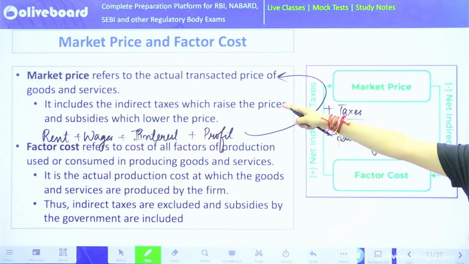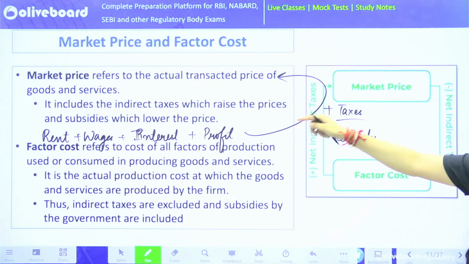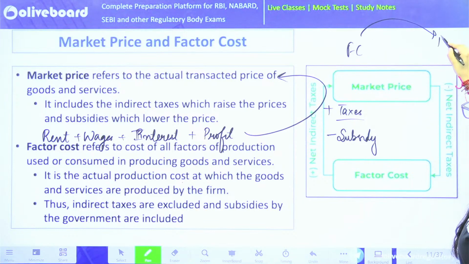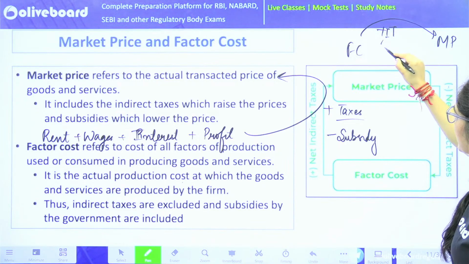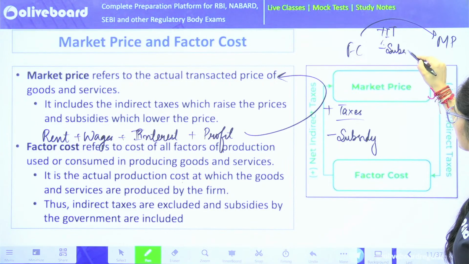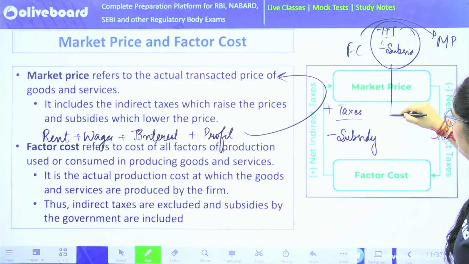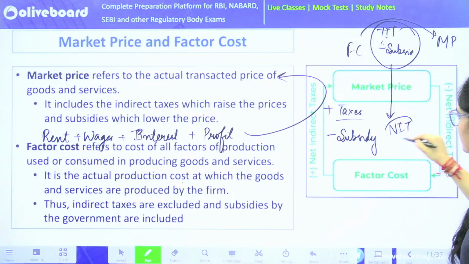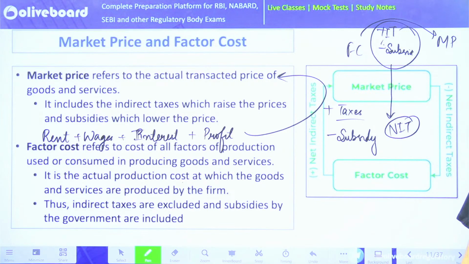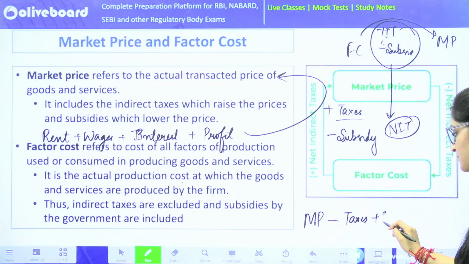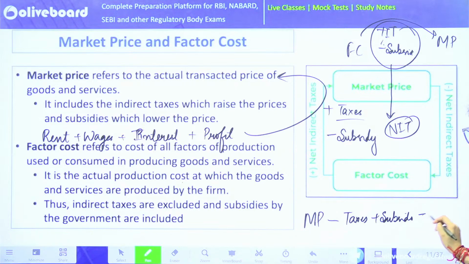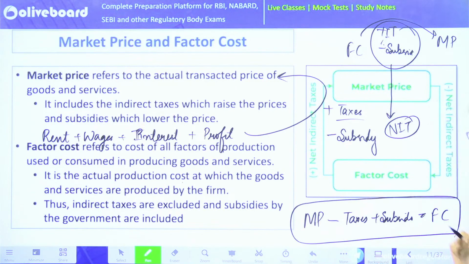Taxes are going to be added, subsidies are going to be subtracted. Factor cost to market price: what all you have to do? You have to add the indirect taxes, and you have to subtract the subsidies. Sometimes together they are written as net indirect taxes. What is net indirect tax? Taxes minus subsidy. All in all, if I know the market price, from market price I'll subtract taxes, I'll add subsidies, and I'll get factor cost. Any problem in this, Satya?